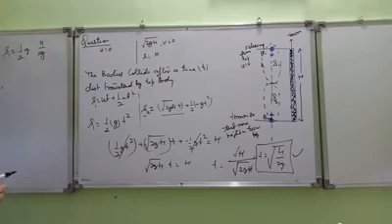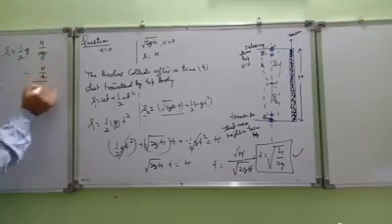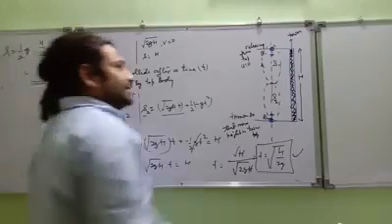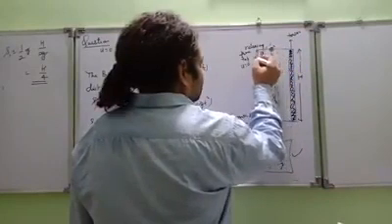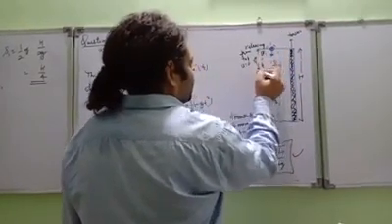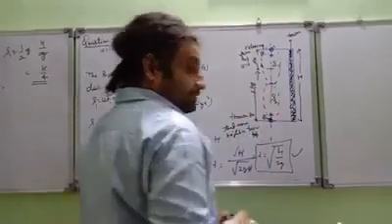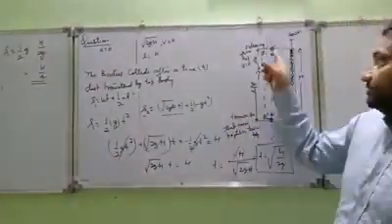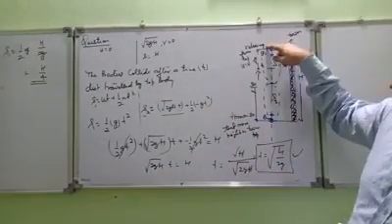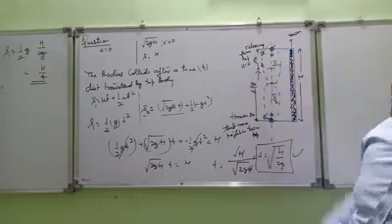Square of what? T square is what? H upon 2g. These two got cancelled. So h upon 4. Understand? That means you would have travelled from the top h by 4. This gives us one amazing insight. I don't know whether you have taken it or not. See, you got this height as h by 4. That means the top body will fall h by 4. Then the collision is going to happen.